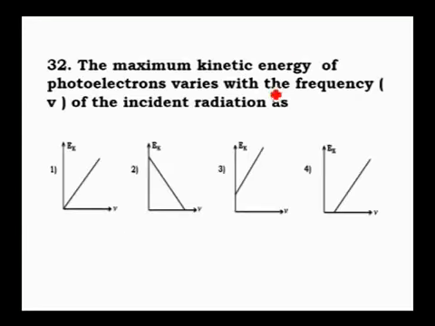Then, the maximum kinetic energy of photoelectrons varies with the frequency of incident light. The graph is already given. The correct answer is the fourth one. Here kinetic energy versus frequency is a straight line but not passing through the origin. Why? Because there is a threshold frequency. Already told, the slope is equal to h. The x-intercept is the threshold frequency, and the y-intercept is the work function.